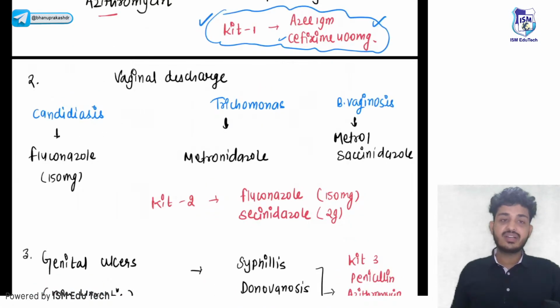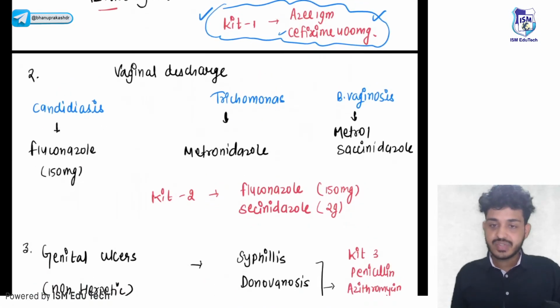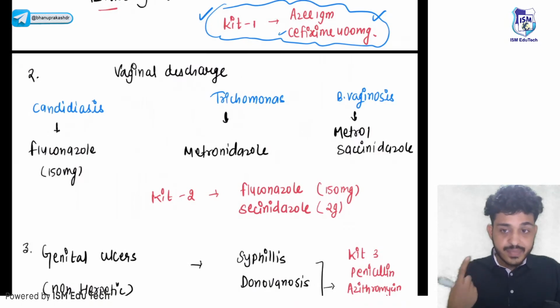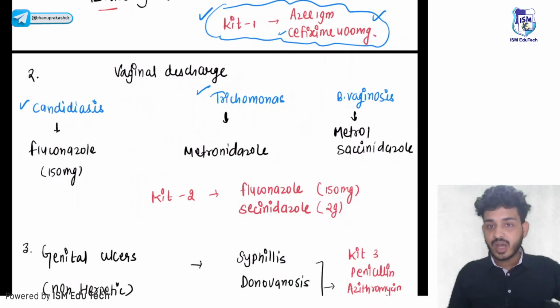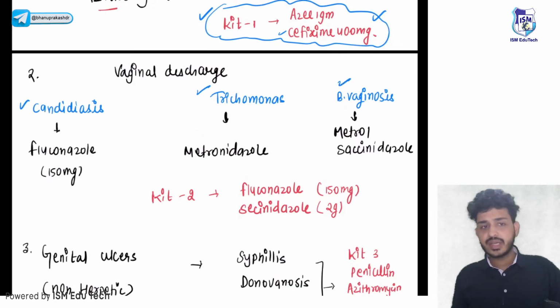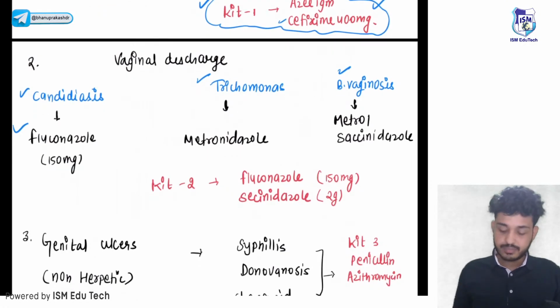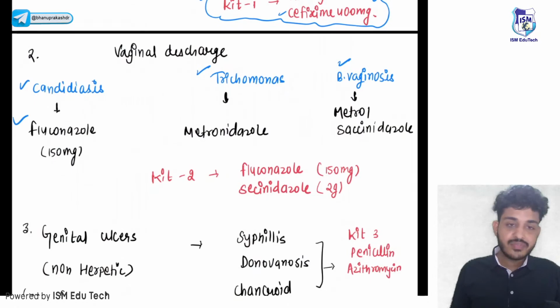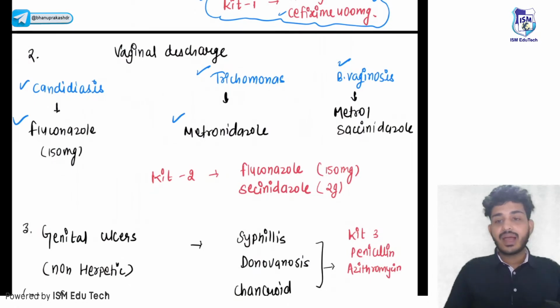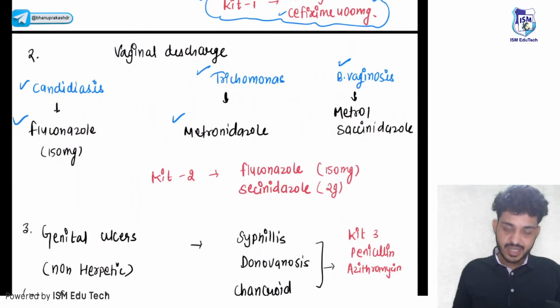Second thing will be vaginal discharge. If the patient comes to me saying she is having vaginal discharge, there are multiple possibilities. First, it can be a fungal infection due to candida. Second, it can be due to trichomonas or bacterial vaginosis. If it is fungal, I need to give an antifungal drug, that is fluconazole. If it is a bacterial or protozoal infection, I need to give an anti-amoebic drug.